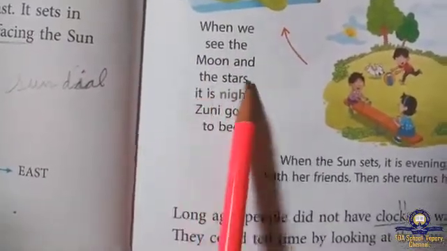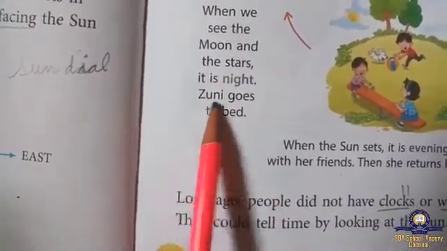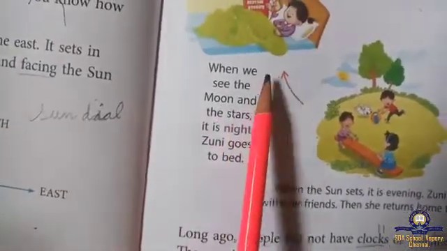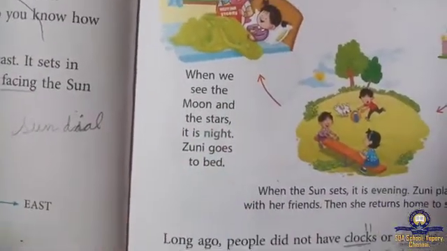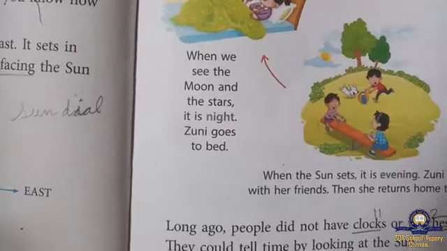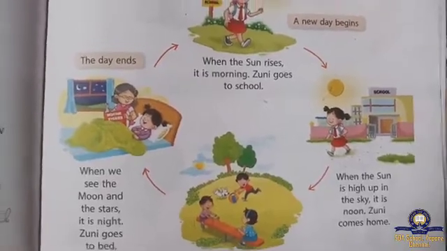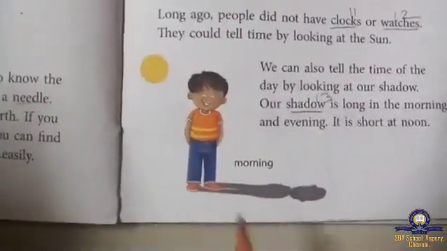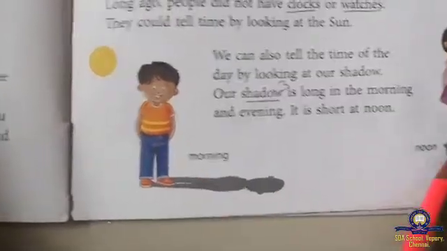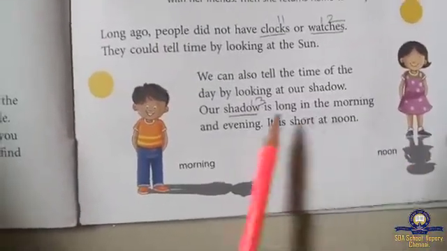When we see the moon and the stars in the night, Zunu goes to bed. Now I'll explain how the sun rotates and goes, how noon comes and everything. We'll see here the morning shadow and the noon shadow, how it comes.